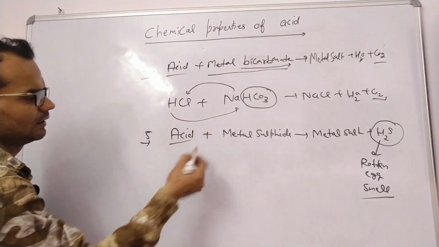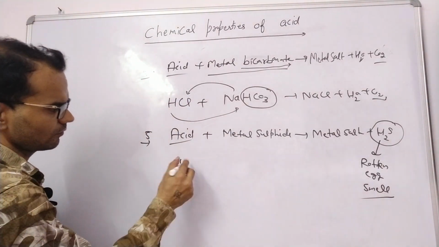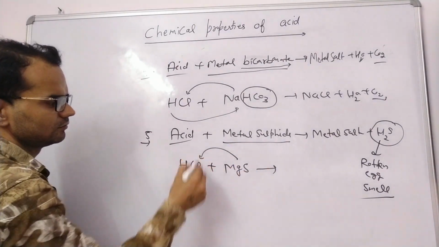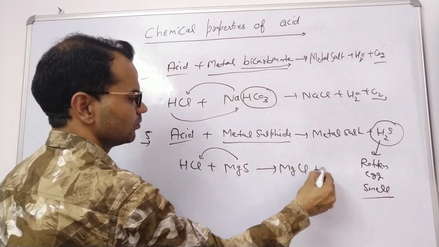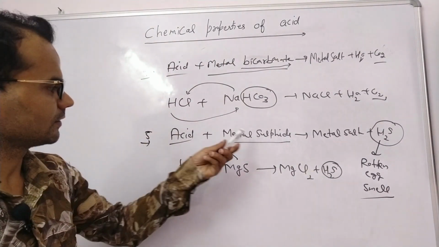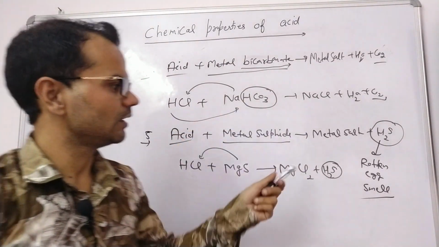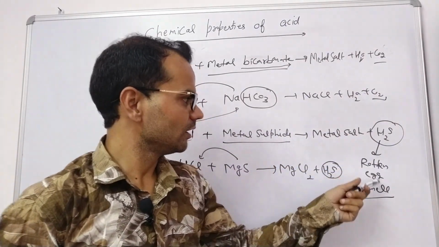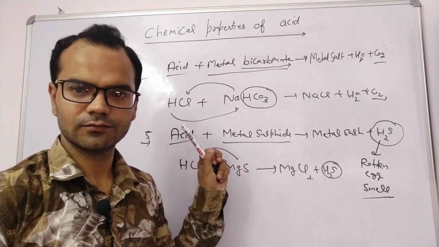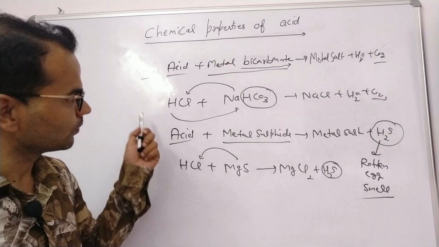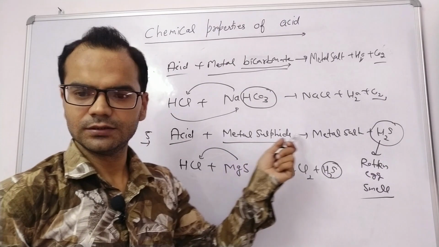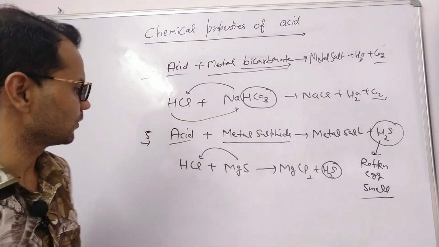Let's take an example, acid HCl, and metal sulfide, you can take any metal sulfide, MgS. MgCl2 plus H2S. A question may be asked: a metal sulfide reacts with some compound and a rotten egg gas smell is observed. Identify the other chemical. You will say the other chemical is acid. Clear? This is the fifth property of acid reacting with metal sulfide. Clear?